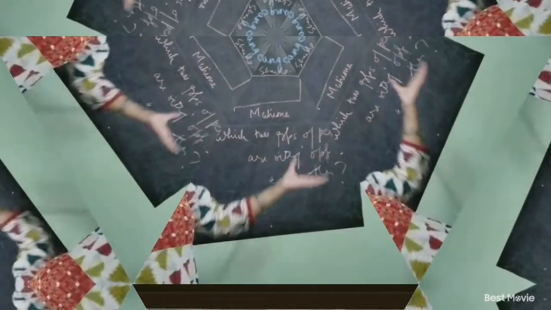So now the question is: which of the persons given in this arrangement are sitting opposite to each other? So you see the arrangement first, how it is given.